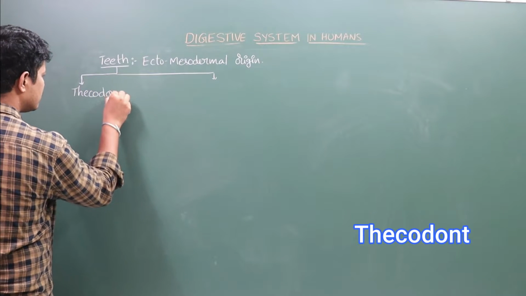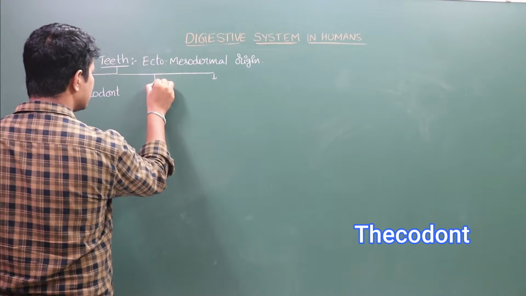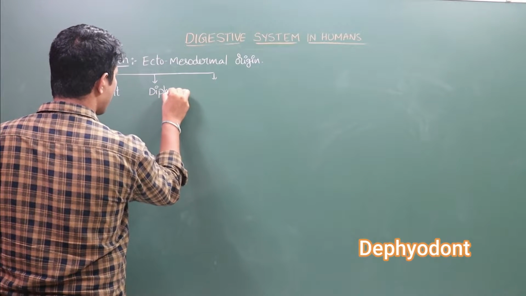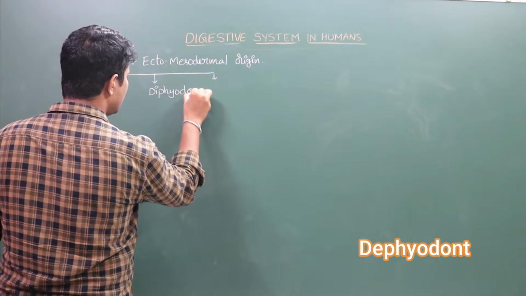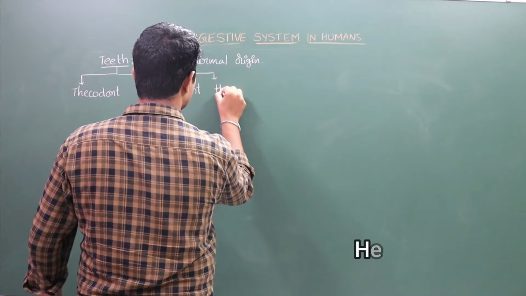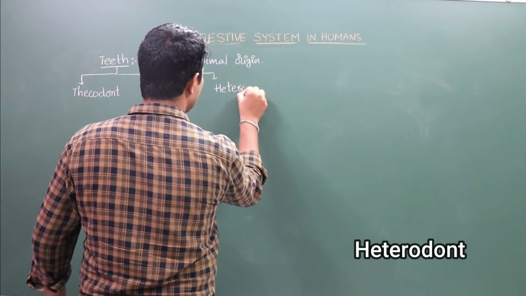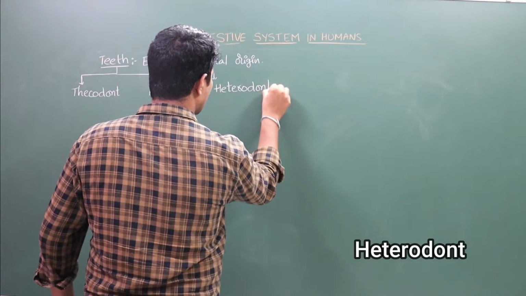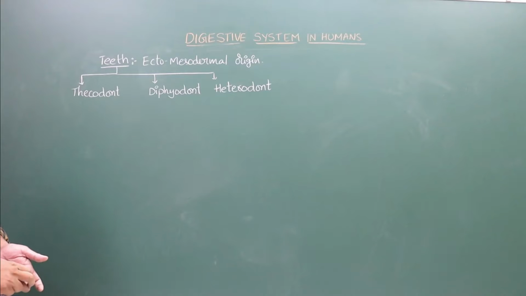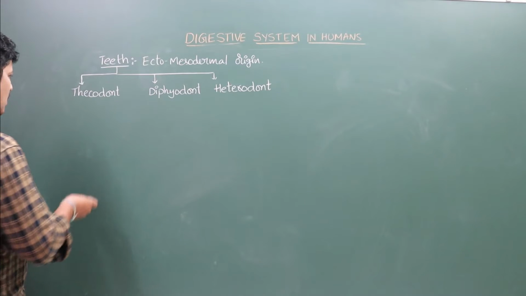The teeth of human beings are thecodont, diphyodont, and heterodont type.